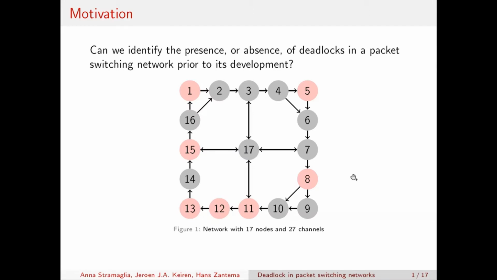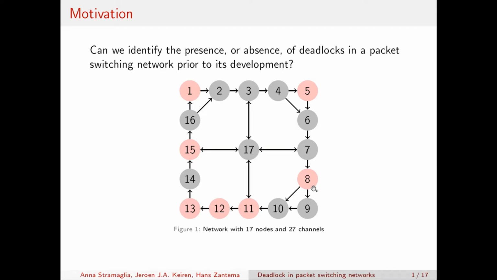So given this introduction and the context of this work, let's see the motivating question of our work, which is the following. Given a packet switching network, can we identify the presence or absence of deadlocks prior to its development? If, for example, we take into account this packet switching network that is shown in the slide, we see that there are different types of nodes.